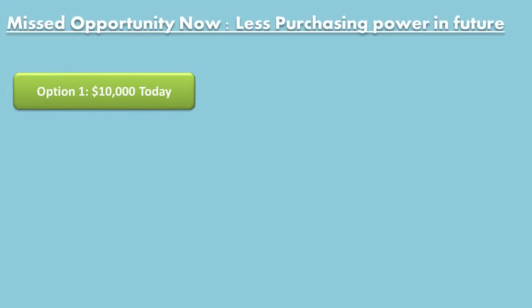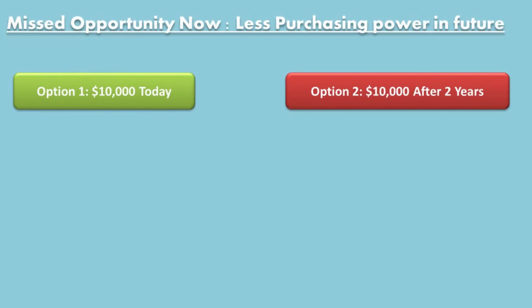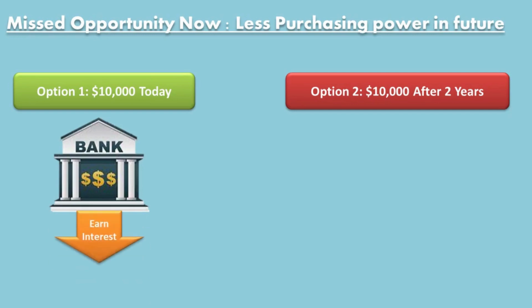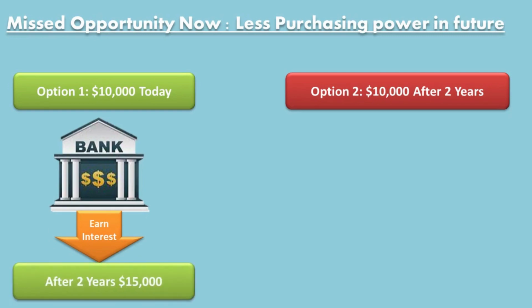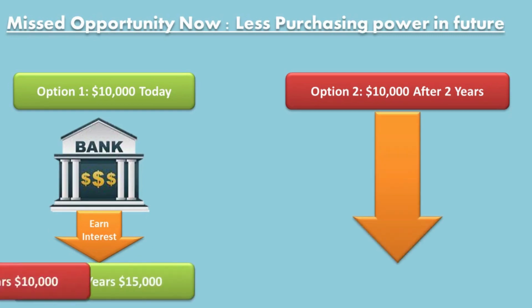As another example, say you have the option of receiving $10,000 now or $10,000 2 years from now. Despite the equal face value, $10,000 today has more value and utility than it will 2 years from now due to the opportunity costs associated with the delay. In other words, a payment delayed is an opportunity missed.